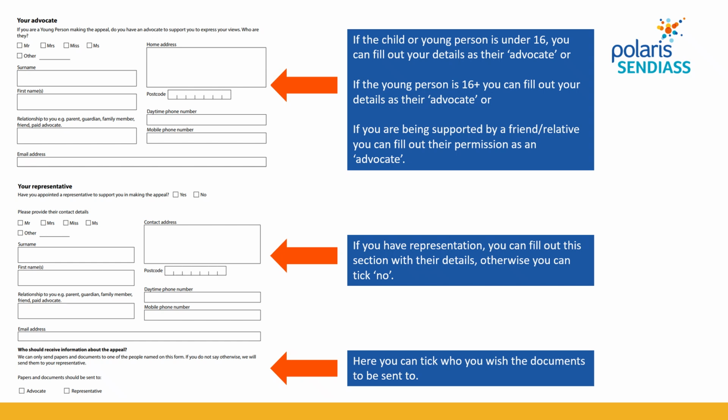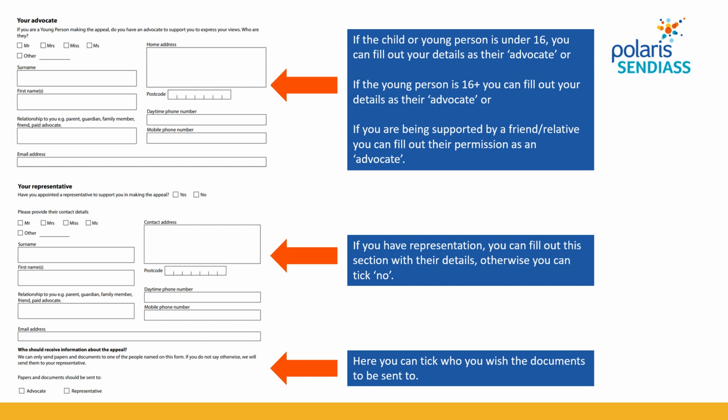Okay, in this section, you're asked to fill in information about the advocate. So that advocate is the parent if it's a child or young person under 16, so the parent details go here. Or if the young person is over 16, but the parent is supporting them to fill this in, then the parent's details go here. So if you tick that second box a couple of slides ago, but the parent is supporting, then this is where their details go. Similarly, if you're a parent making the appeal on behalf of a child, but perhaps you have another family member supporting you, you can put their information here.